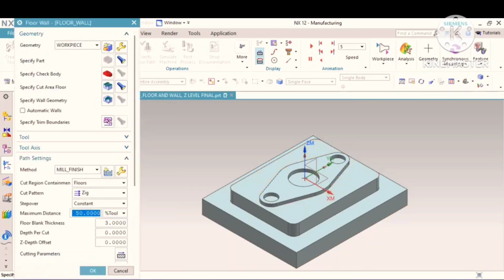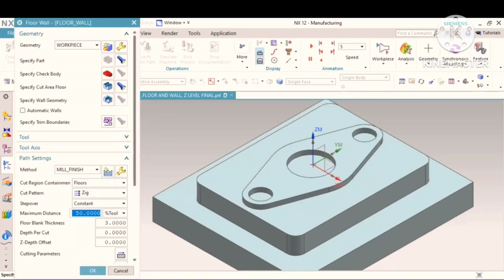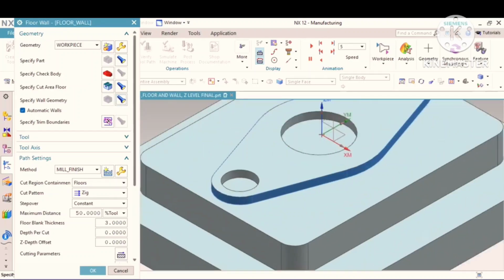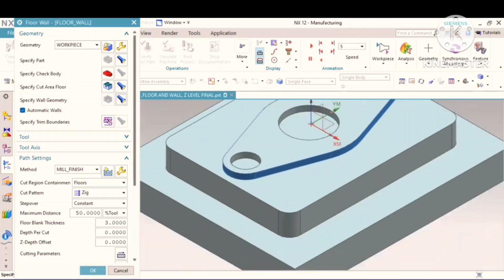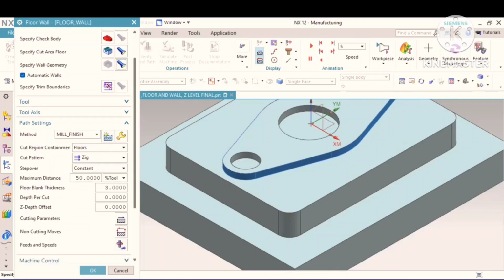Then specify wall geometry. You have to select each and every surface, or you can go for automatic walls. Then you can also display. It is indicated that walls. You can select the wall individually, or you can go for automatic walls.